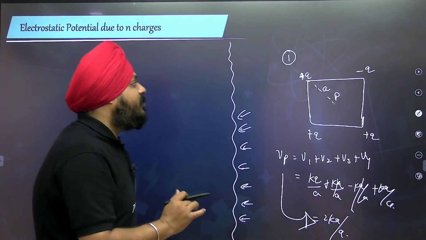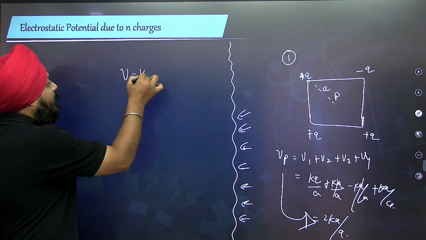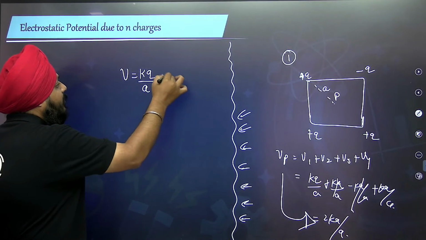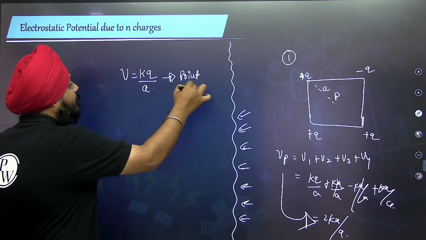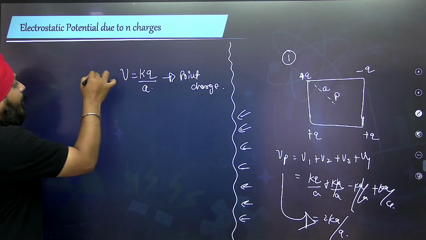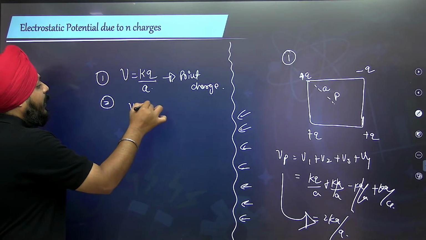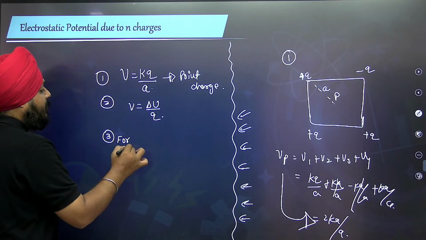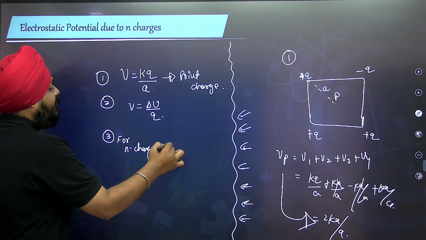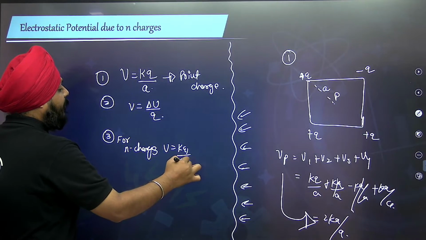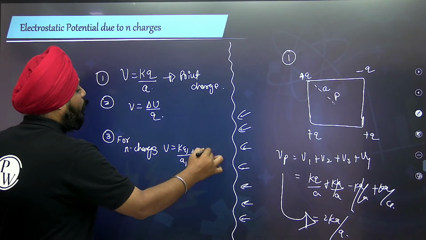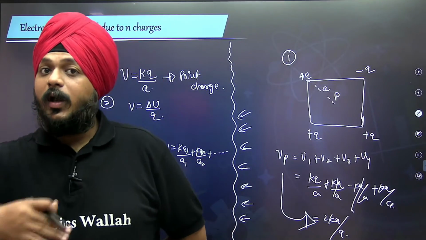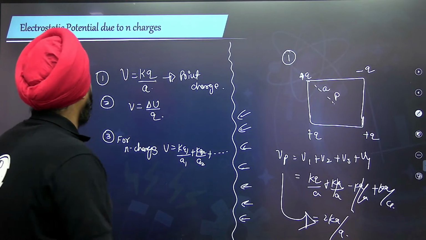For the single charge, it is kq by distance a. For the point charge, another definition is V is equal to delta U by q. For n charges, it is kq1 by a1 plus kq2 by a2 plus dot dot dot, extending up to n values, depending on what kind of configuration it is.